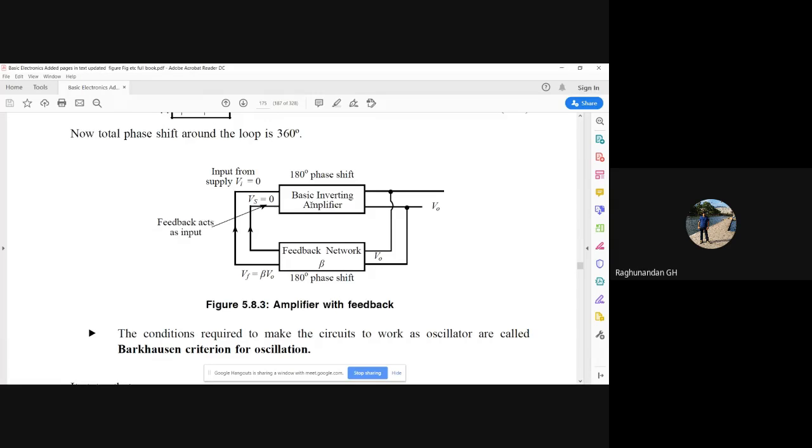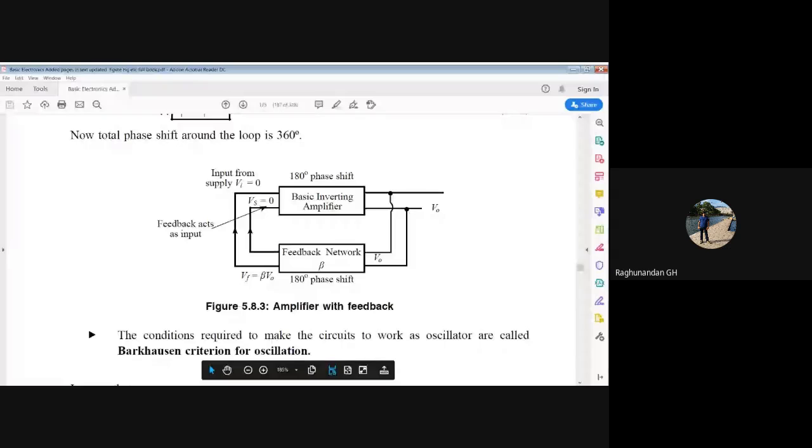Input and output will be in the inverted form. In this case, the feedback is a sampled version of the output. If you are giving the same feedback, what happens? The first signal will be a sine wave and the next signal will be the inverted form of that. Because of this, each signal will have a phase difference.